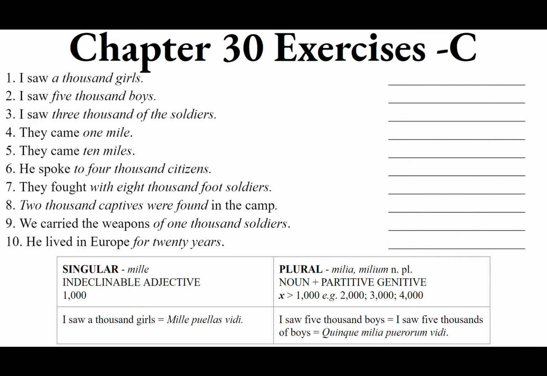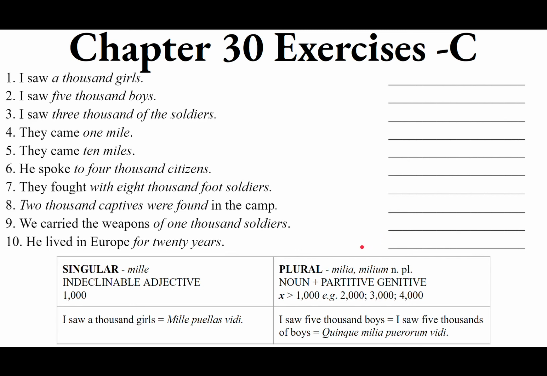So viginti annos. If you're asking, where's the preposition for? That is shown by the accusative case. The use of the accusative here shows us we want duration of time. So if you see a time word like years, months, hours, or seasons like winter, summer, spring, autumn in the accusative, those tend to be duration of time, how long the action occurs.